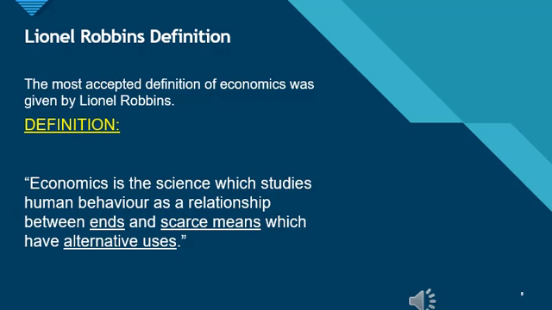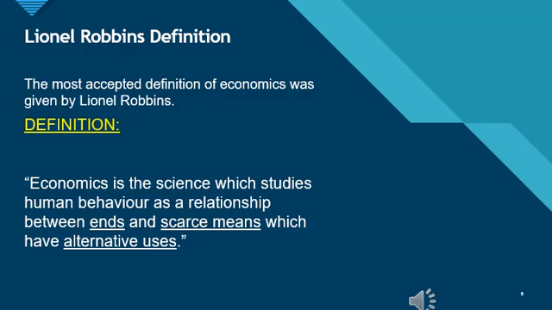The most famous definition of economics was given by Lionel Robbins. He said that economics is the science which studies human behavior as a relationship between ends and scarce means which have alternative uses. Three important terms are there: ends, means, and alternative uses.